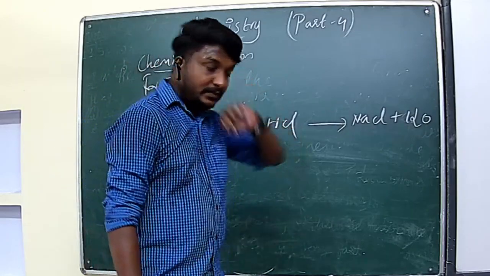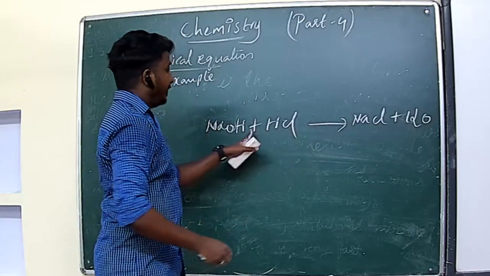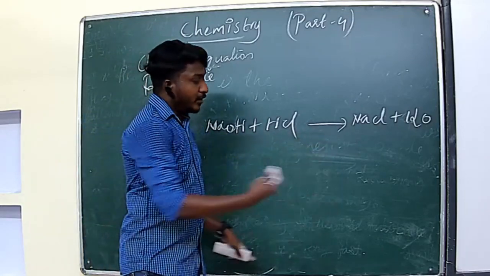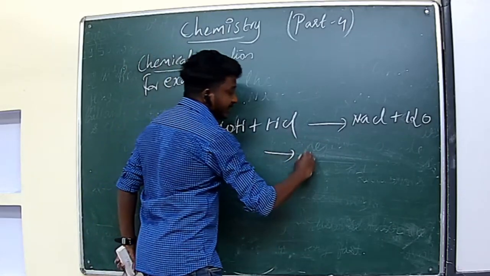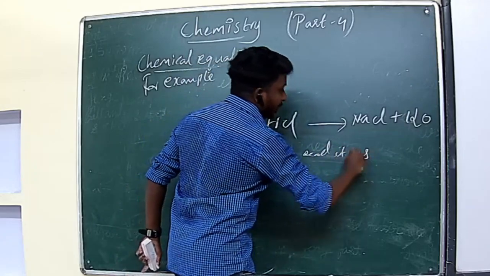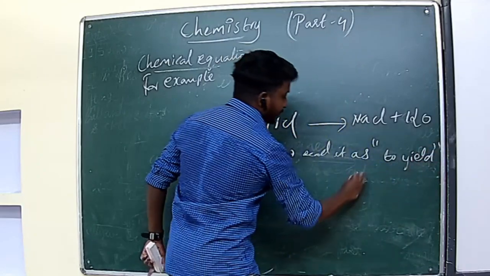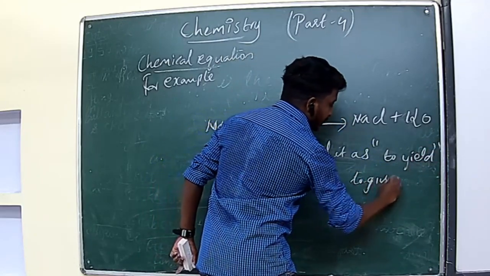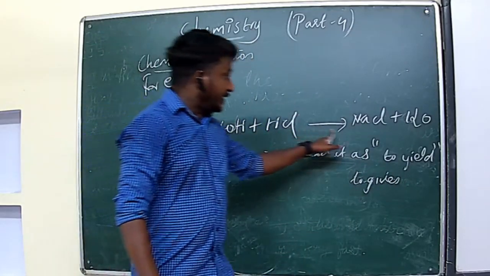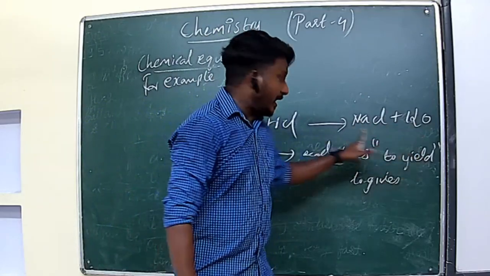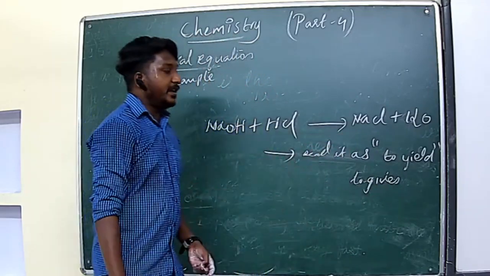Clear, all of you? So now you can see here the arrow and plus sign. So what does the arrow represent, or how can you read the arrow? We can read the arrow as to yield, or to produce, or to give. That means NaOH reacted with HCl to yield NaCl and H2O. So the arrow we can read as to yield, or to give, or to produce NaCl and H2O.